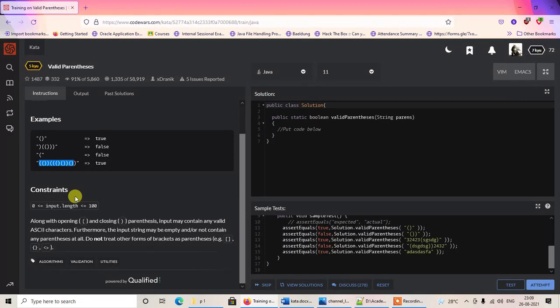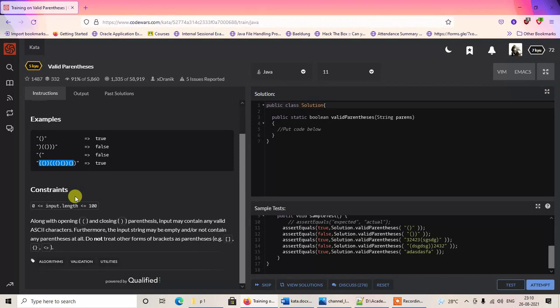Along with the opening and closing brackets, there can be some other characters, alphanumeric characters, and those characters are to be excluded from our analysis. We'll only be considering the opening and the closing brackets in our problem. Apart from this, the string can be an empty string. It may also not contain any parentheses at all. So do not treat any other forms of brackets as parentheses.